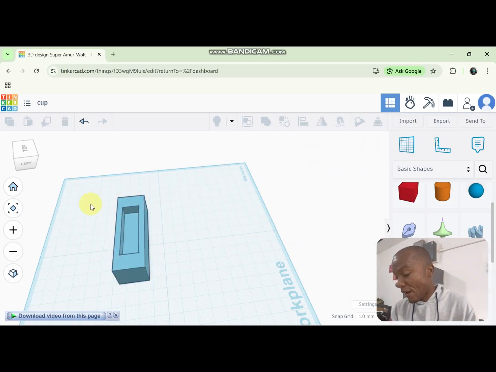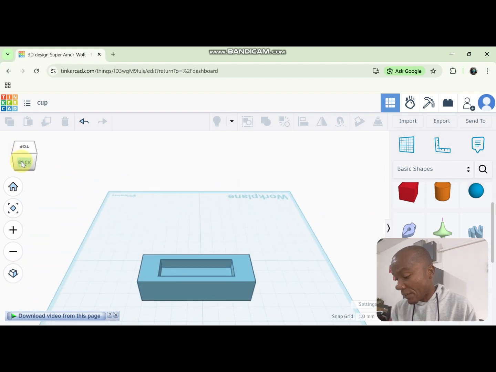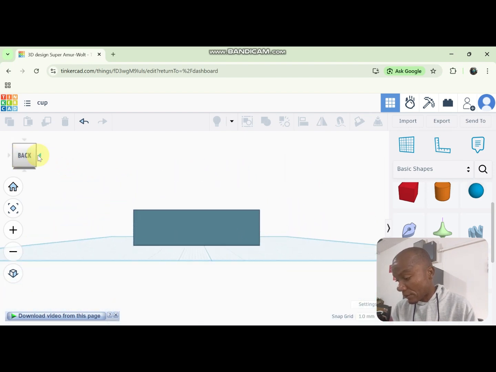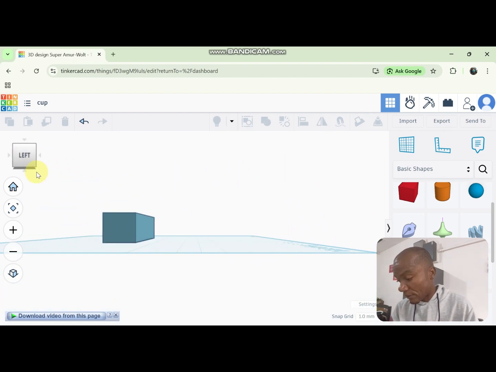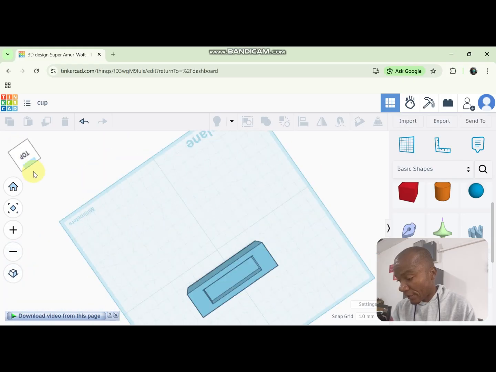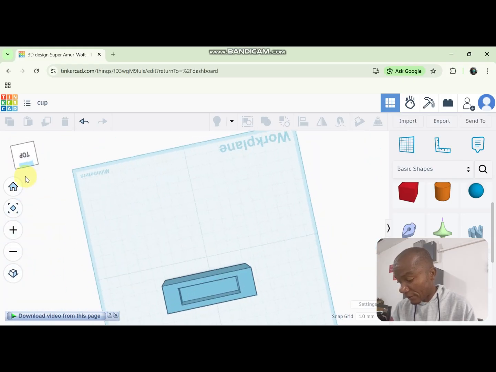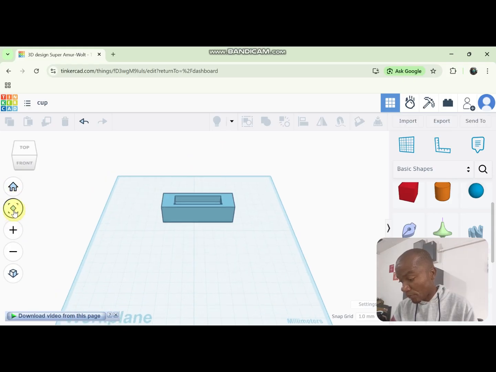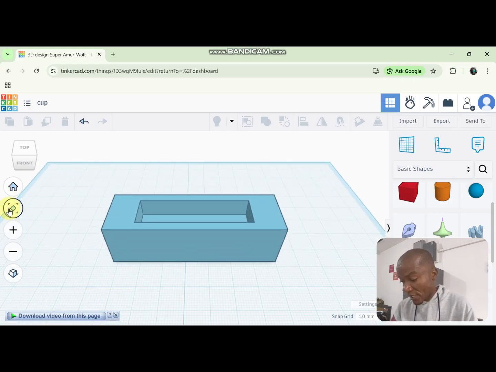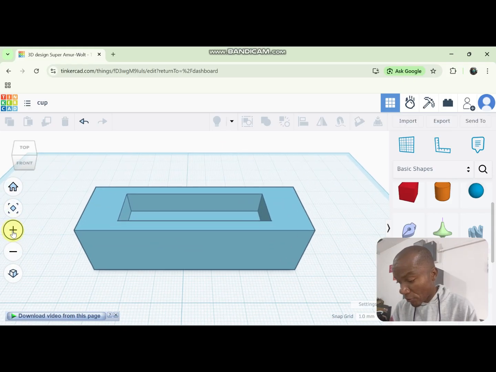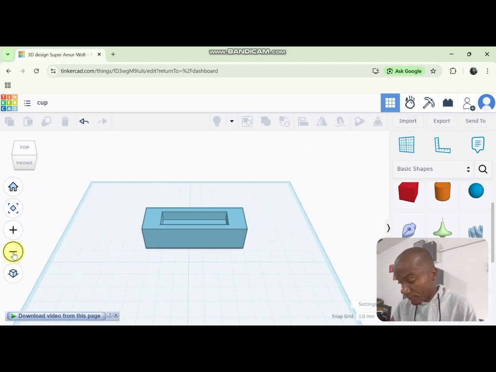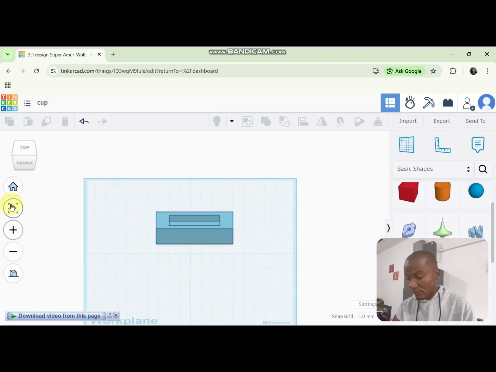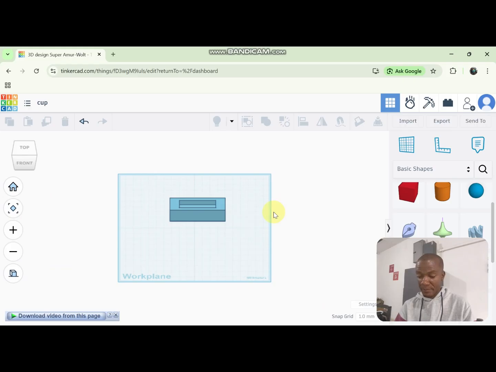Okay, so if I also want to turn it around, I can be using this one. I can be turning it around here. When I want to bring it home, this is the home. If I want to bring it closer to me, if I want to zoom out, so this is my home.